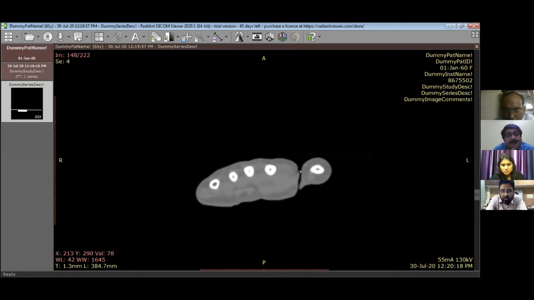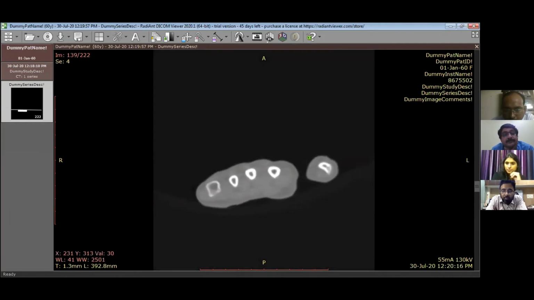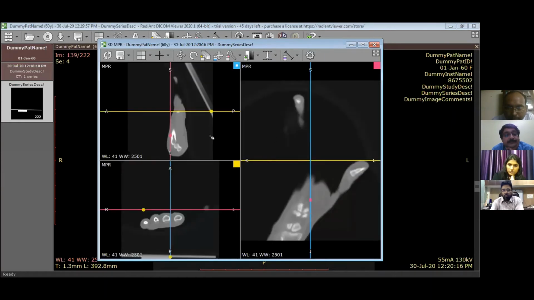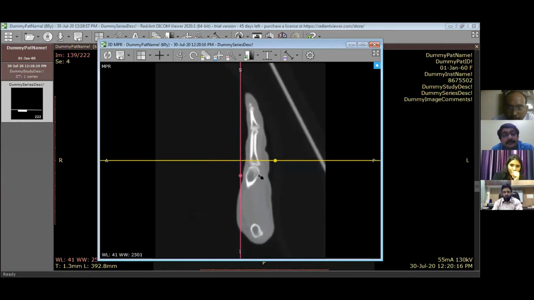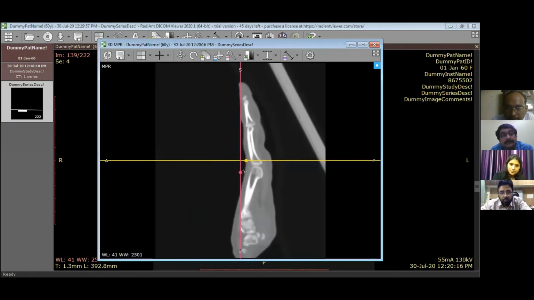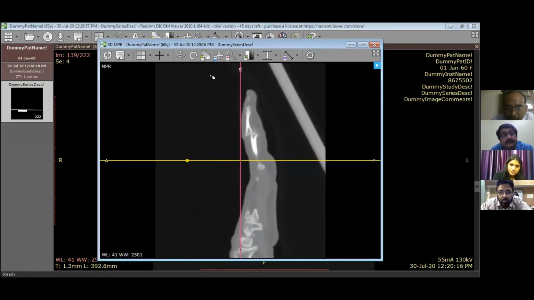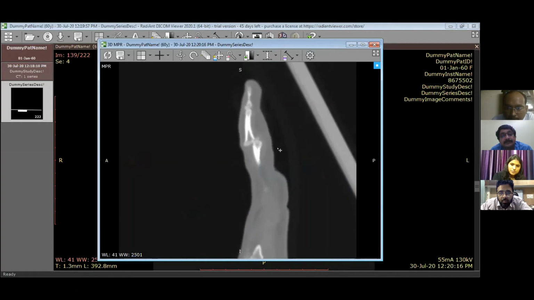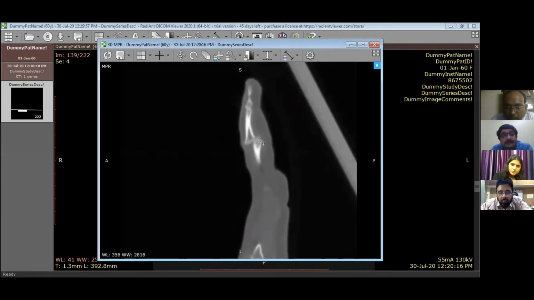So this is a bone window, and this is the reconstructed sagittal image. This is a mid sagittal image, where we can see that there is a dorsal dislocation at the PIP joint.